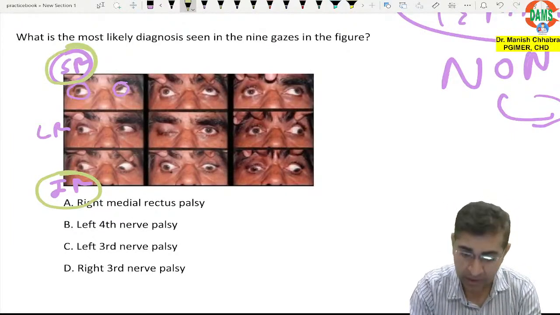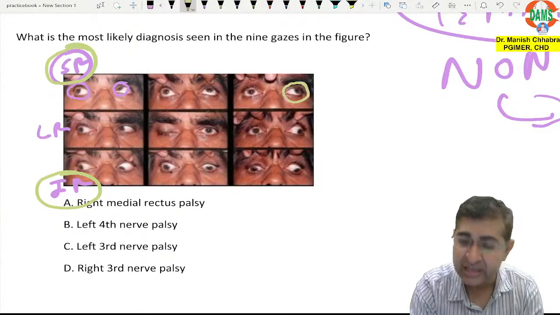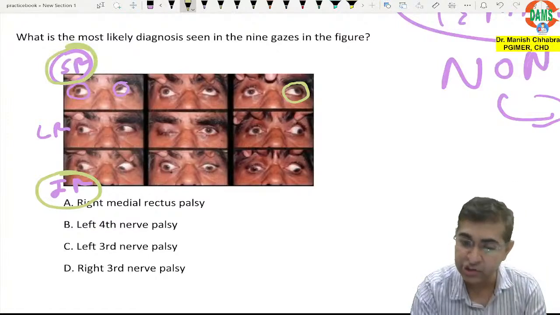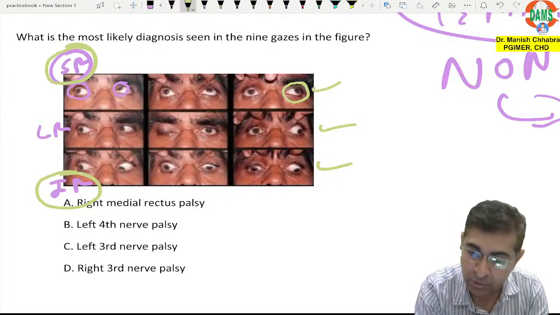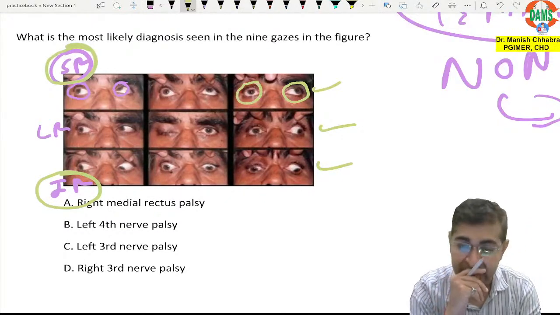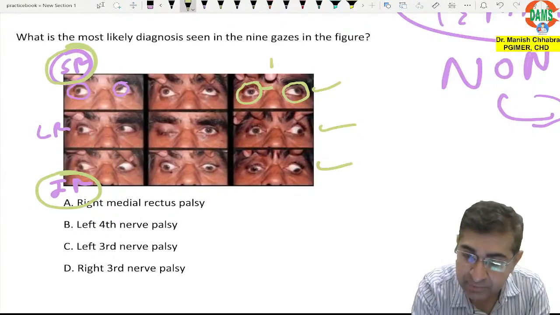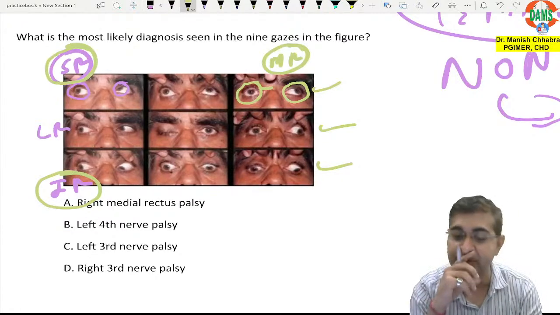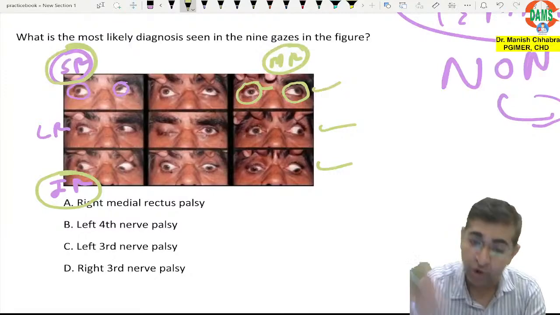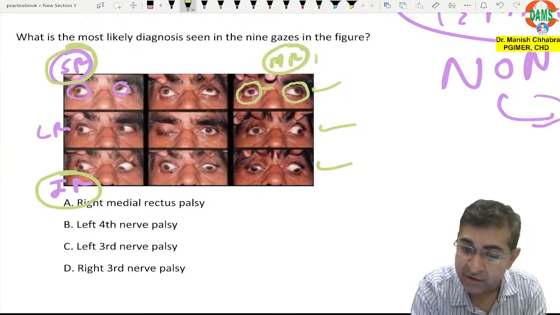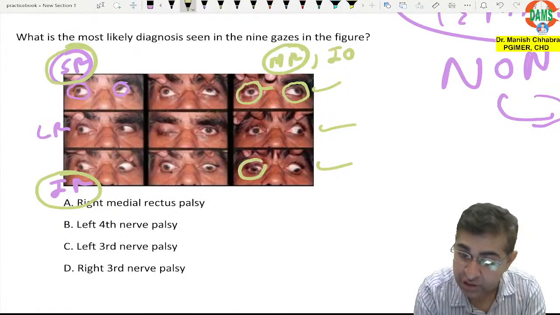Okay. Now check this out again. So the left eye is elevated in abducted position. Yes, going up, going on the side, going downwards. But what about the right eye, my dear friends? The right eye is not able to adduct. That means which muscle is involved? Medial rectus is involved. Yes, is it understandable? Medial rectus is involved, and also it is not going up. Which muscle is involved? Inferior oblique is involved, but it is going down.